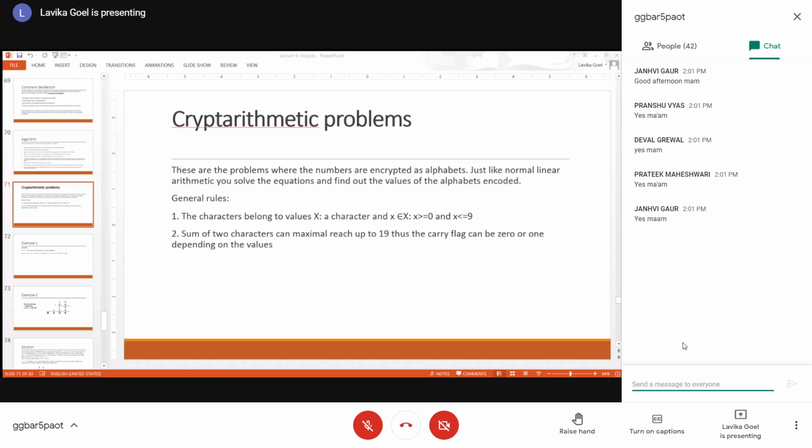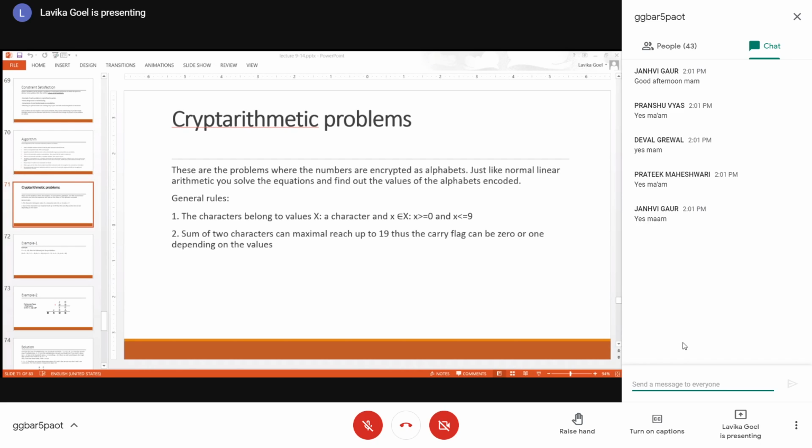Now, since I'm saying between 0 to 9, if you add two characters, they can maximally reach up to 19, isn't it? Because two characters are there and both of them can have a maximum value of 9. So the maximal I can reach is 9 plus 9. Why am I saying 19?